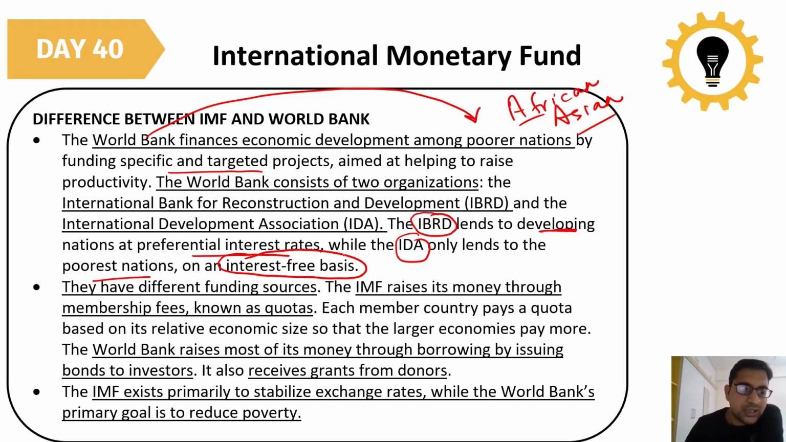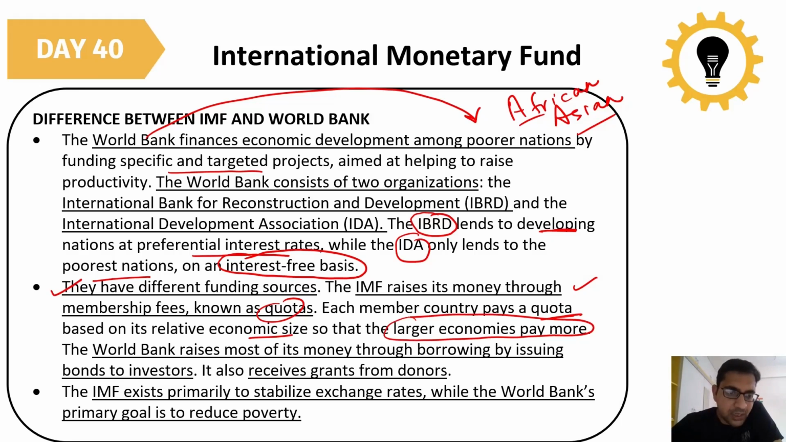Okay, so they have different funding sources. Both the IMF and the World Bank have different funding sources. The IMF usually gets its money from membership quotas. Normally, the IMF raises this money through membership fees, called quotas, and each member country has to pay a quota based on its relative economic size. So larger economies pay more in the IMF.